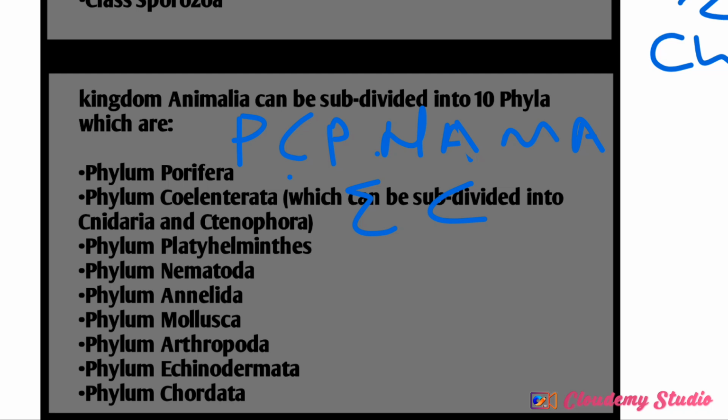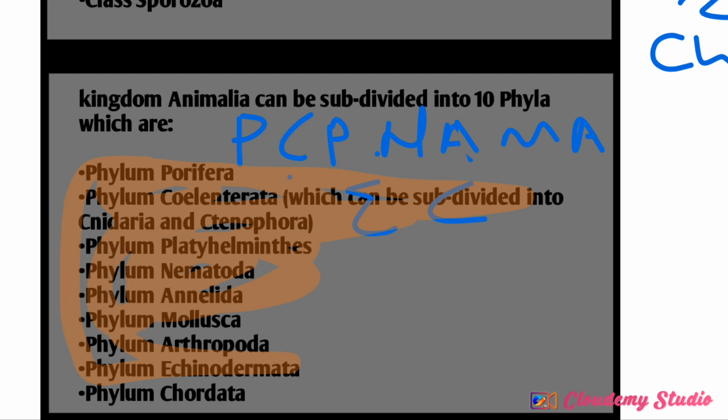Now, in invertebrate zoology, we will only be dealing with what? We will only be dealing with these ones, from Porifera to what? To Echinodermata. You understand? Now, you have to know that Coelenterata is also subdivided into Cnidaria and Ctenophora. So in some textbooks, you might not see Coelenterata. You are going to see Cnidaria and Ctenophora. They are still the same thing.